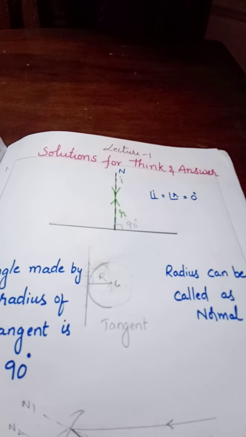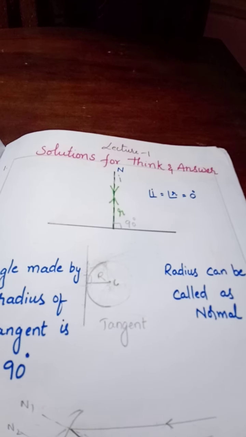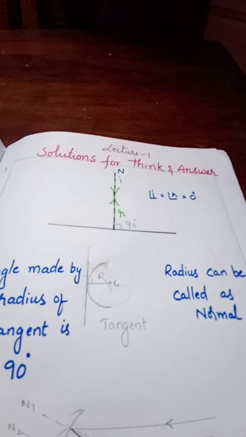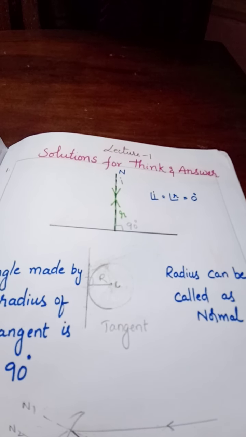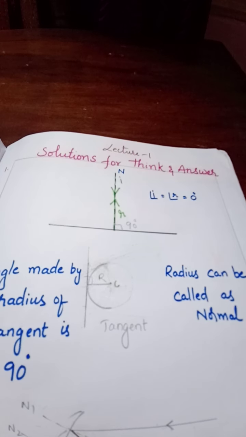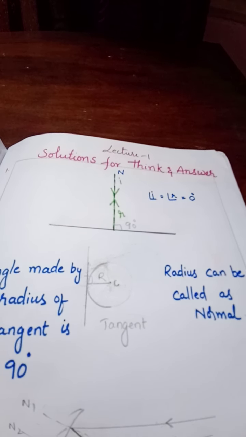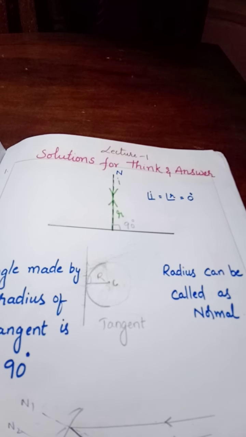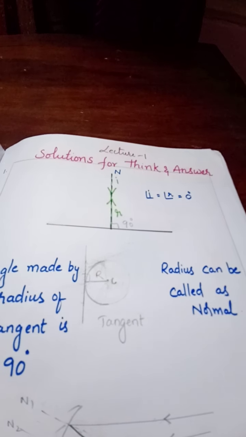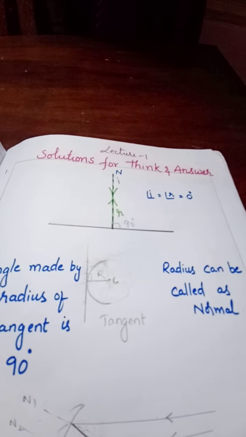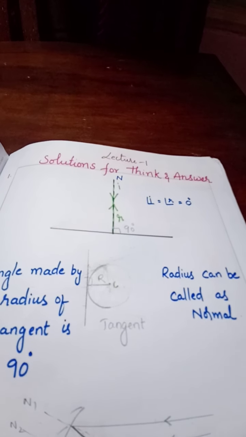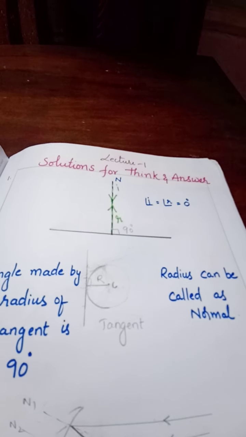It is shown here only on a plane surface, but even on a curved surface you will find the same. If it is a curved surface, and the incident ray falls on the normal, it retraces its path. There is no deviation in the reflected ray. You need to understand this point, a very important point from a board point of view.